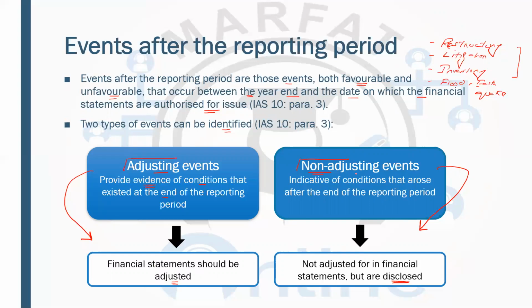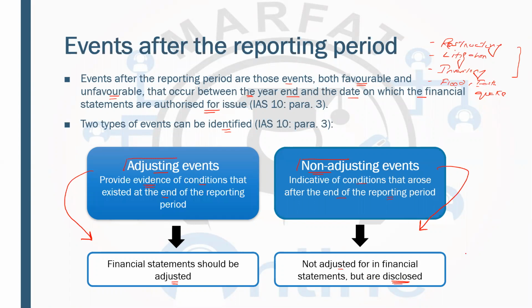And non-adjusting events, which are the opposite, are indicative of conditions that arose after the end of the reporting period. That means no evidence was available at the year end. So if no evidence is available, these should not be adjusted in the current year financial statements but should be disclosed.